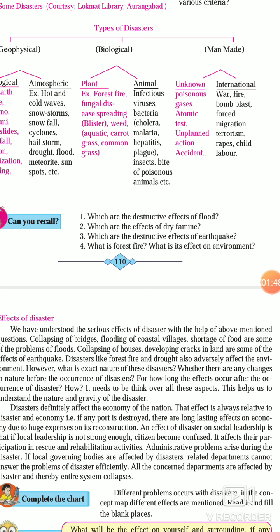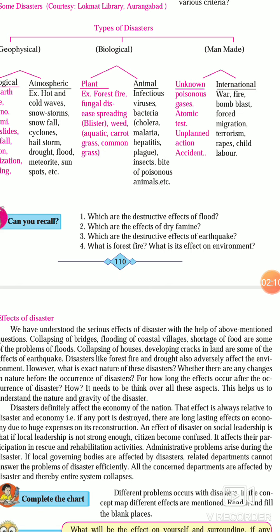Next is, what is forest fire? What is the effect on environment? So forest fire is the largely spread fire in trees, grasses and shrubs in forest land, which increases the temperature highly, and it is called forest fire.